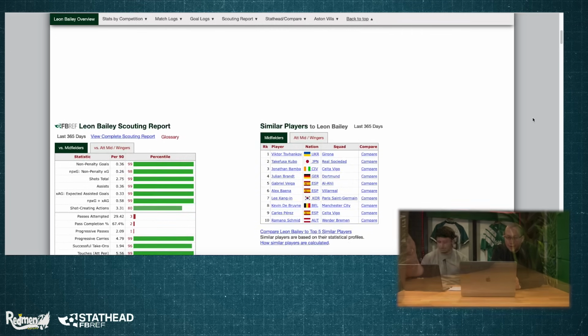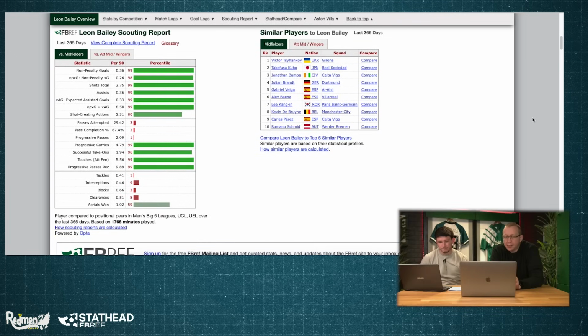But yeah, Villa have got him in, and they got in Moussa Diaby as well. He was similar in the sense that he's also really quick, also very two-footed, and also has end product to his game. So Villa have got two of those players. But I think a few years back he was getting linked to Liverpool, Leon Bailey. So let's take a look at him on FBref then.